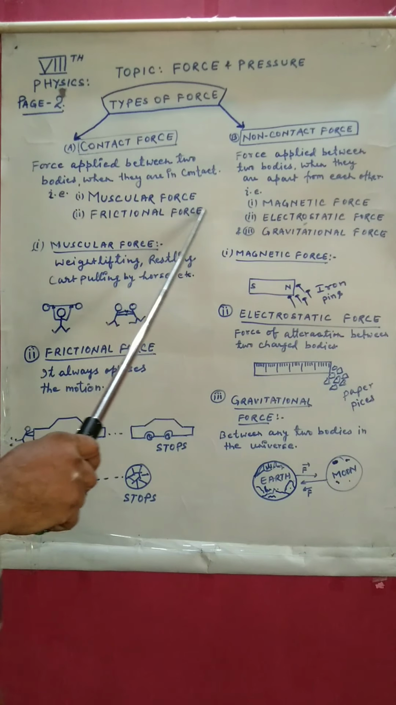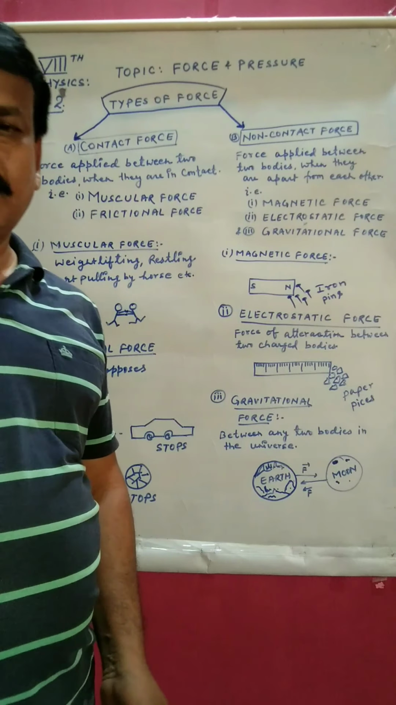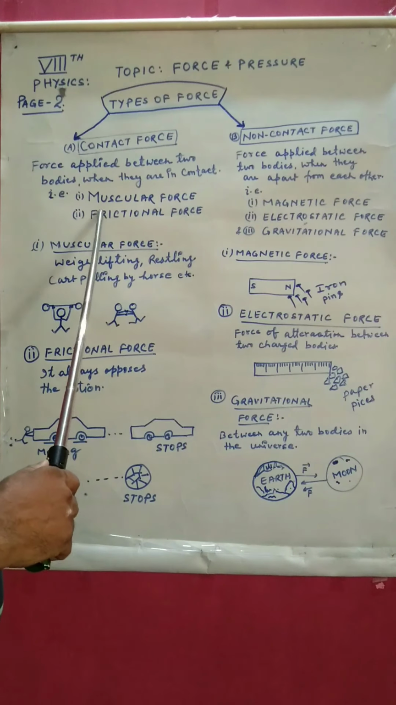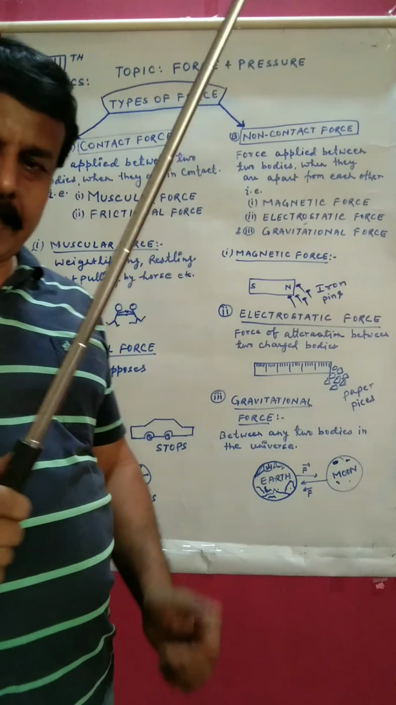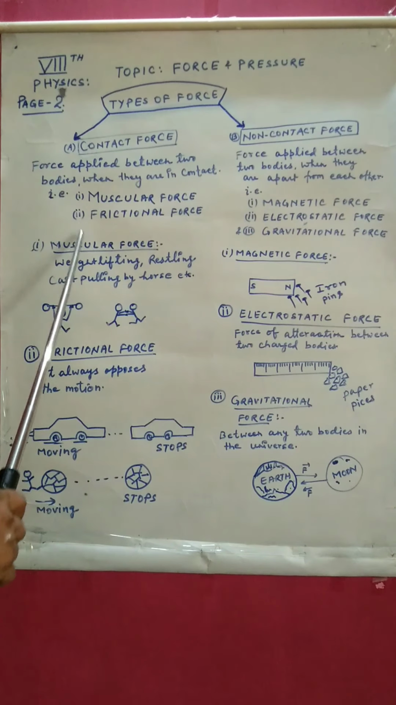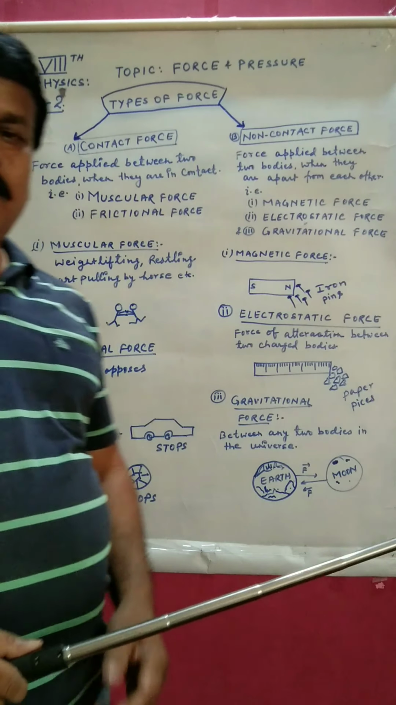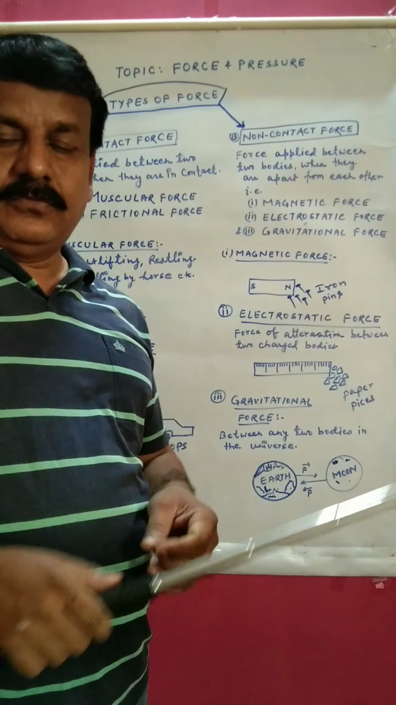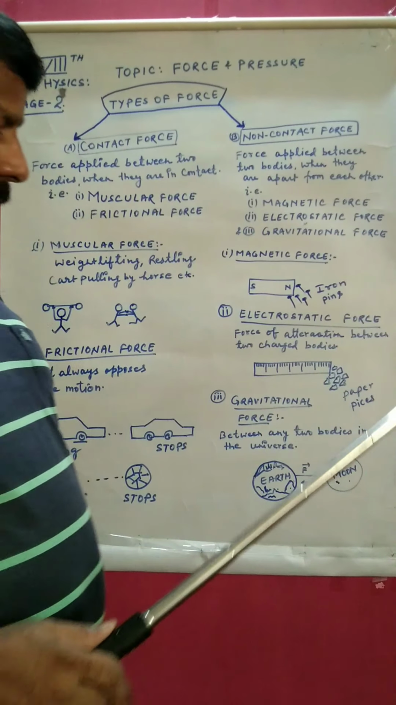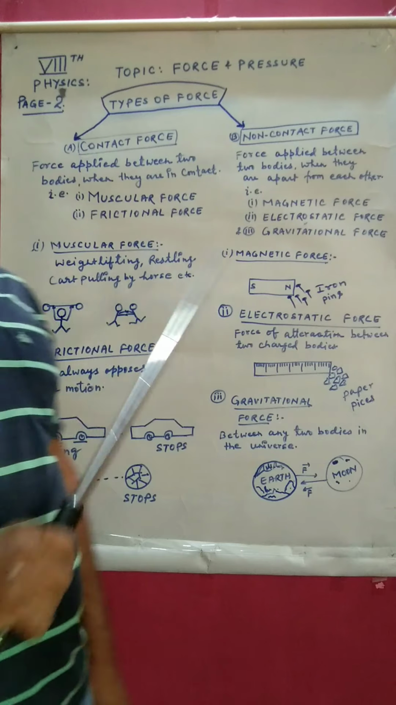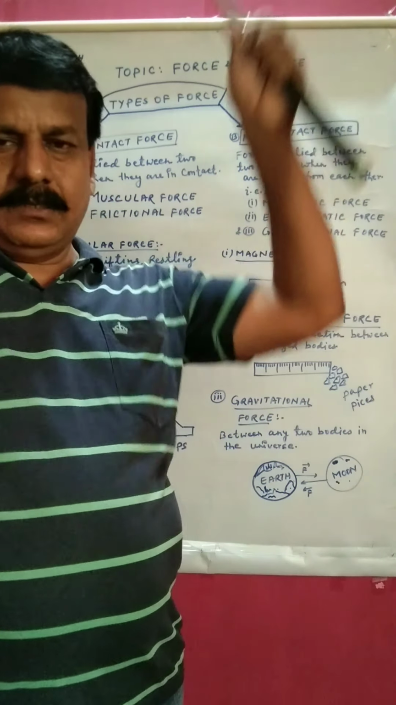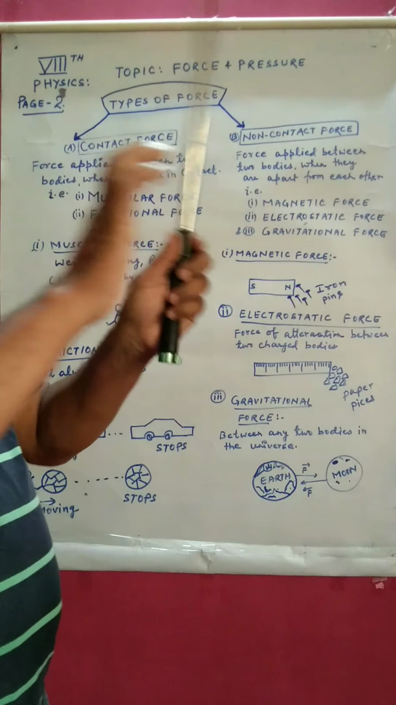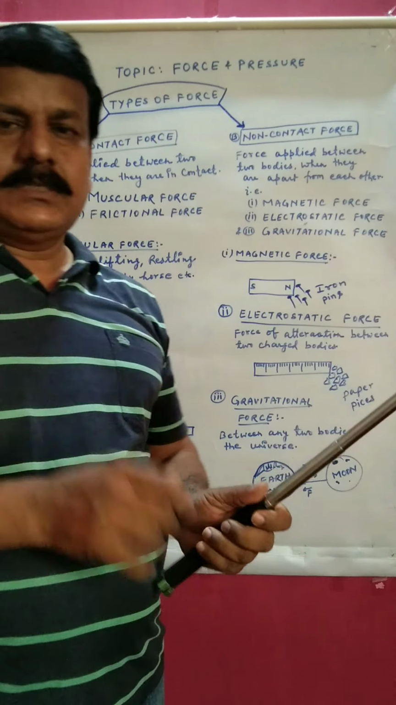Muscular force is the example of contact force. Muscular force, force applied by the muscles. Second, frictional force. It is also contact force. First, we will go through muscular force. We are applying our muscles for force, that is muscular force. The example of muscular force is weight lifting. While you are lifting something, you are applying your muscular force. Wrestling, you've seen wrestling, it requires muscular force.